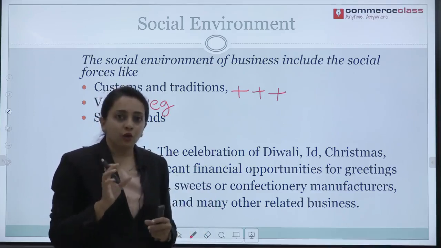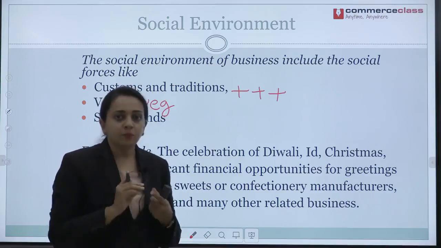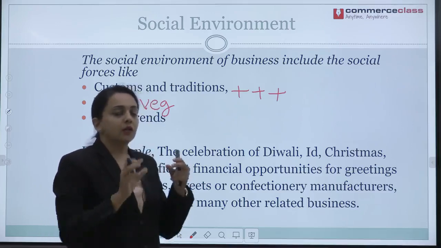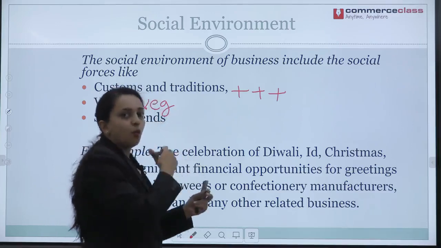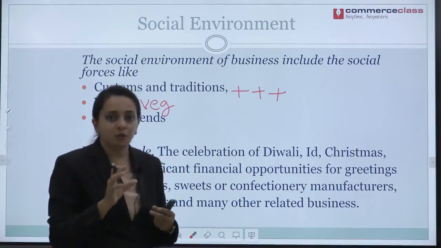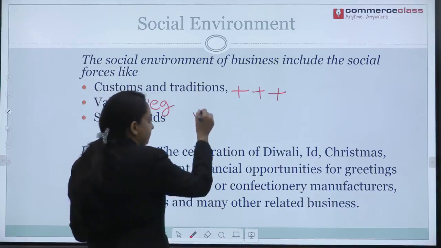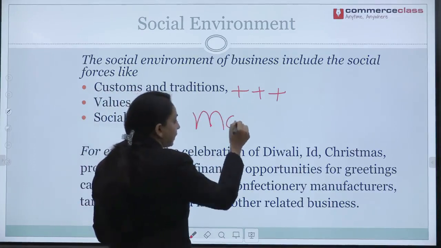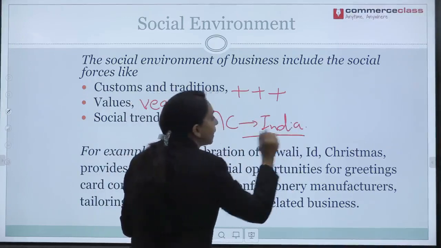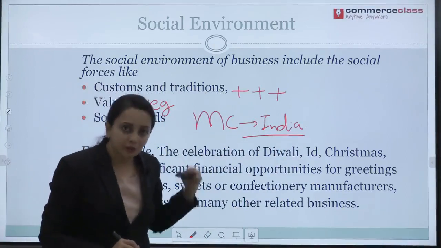Okay. So, in US predominantly people eat beef as well as pork. Fine. So, when McDonald's was in US, it used to make beef and pork based burgers, meat burgers basically. But when McDonald's came to India, it had to change its policy of making only meat burgers.